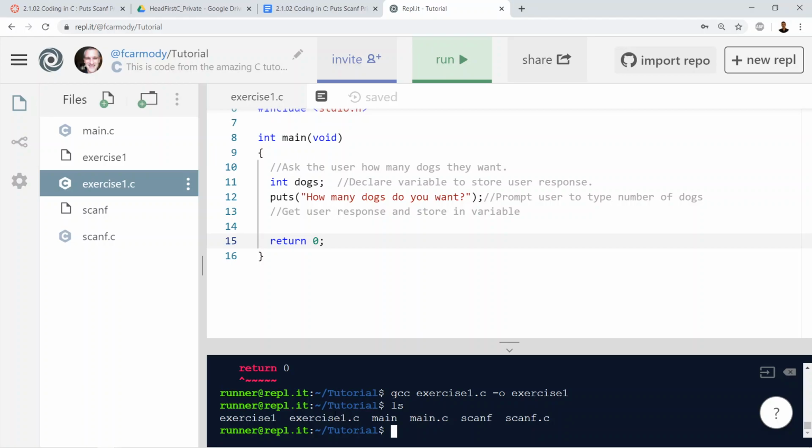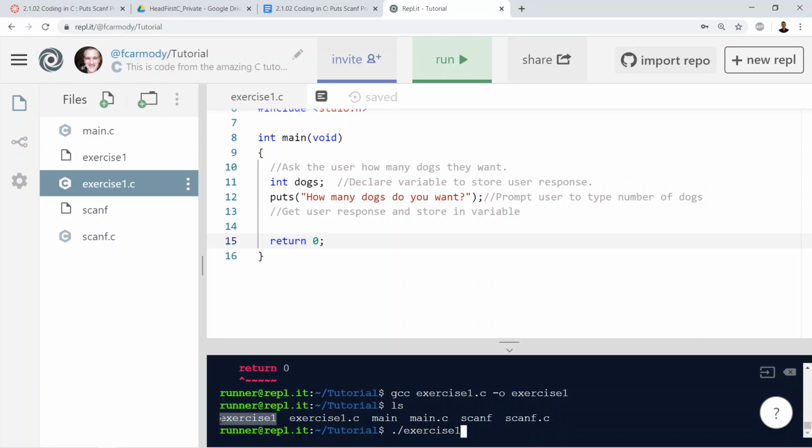gcc exercise1.c, output exercise1, and now we're going to run it. And how we do that is really, really odd in that you don't just type run, which would be too obvious. We type period slash and then the name of the executable file that we want to run. In this case, exercise1. That's the name of this right here.